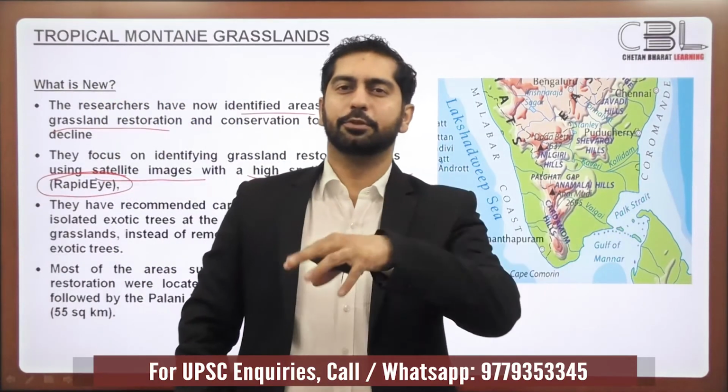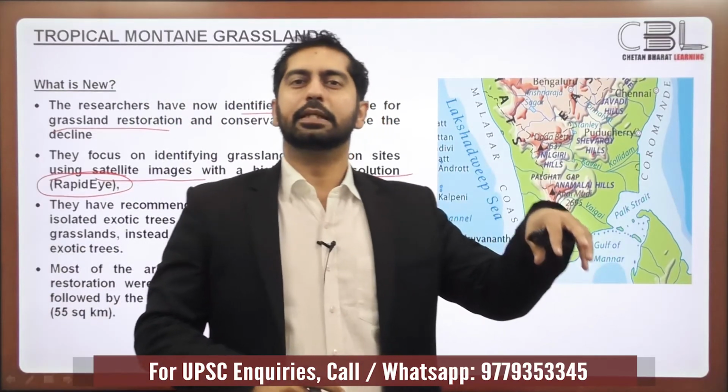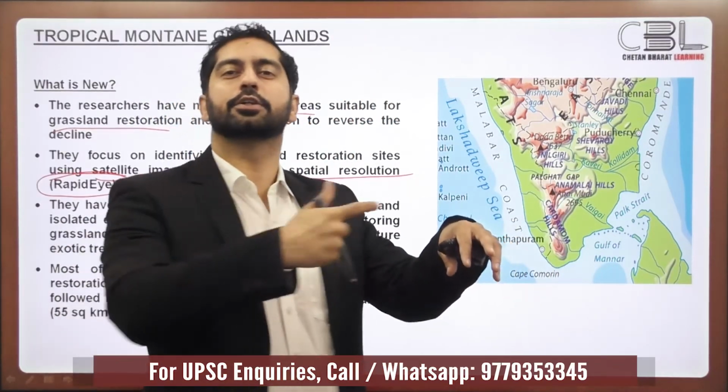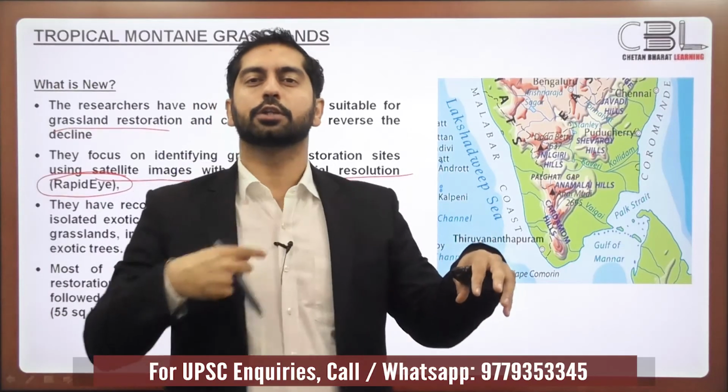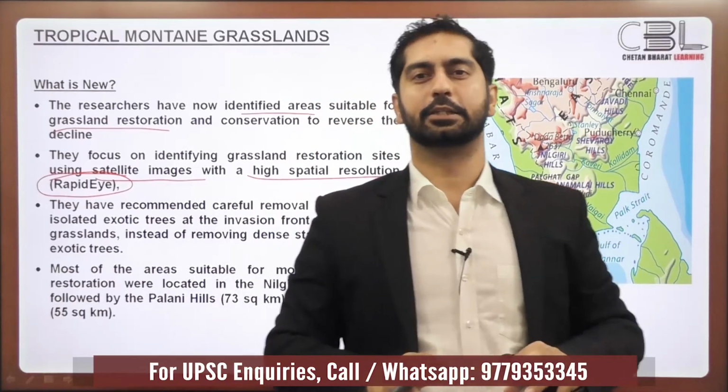What was the original problem? That grasslands have been degraded on account of the introduction of exotic trees. Now, what are we supposed to do? Are we supposed to remove those trees?